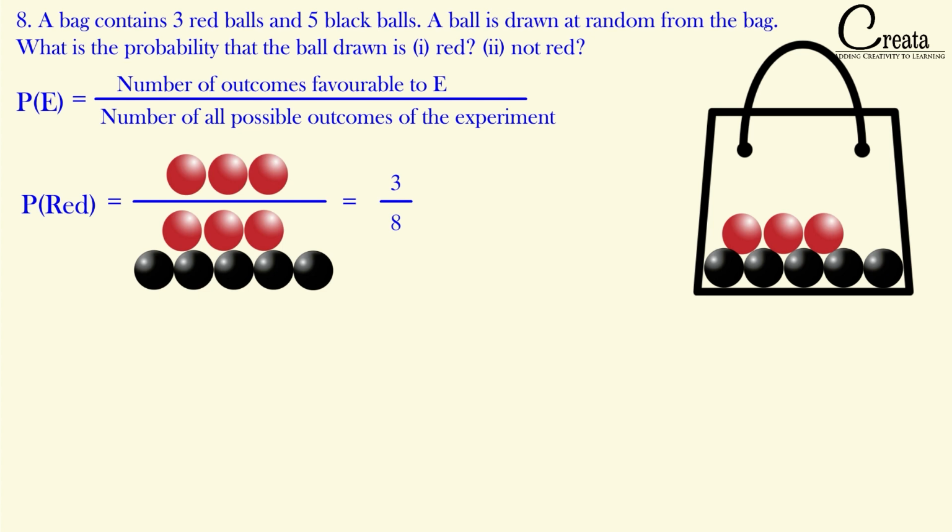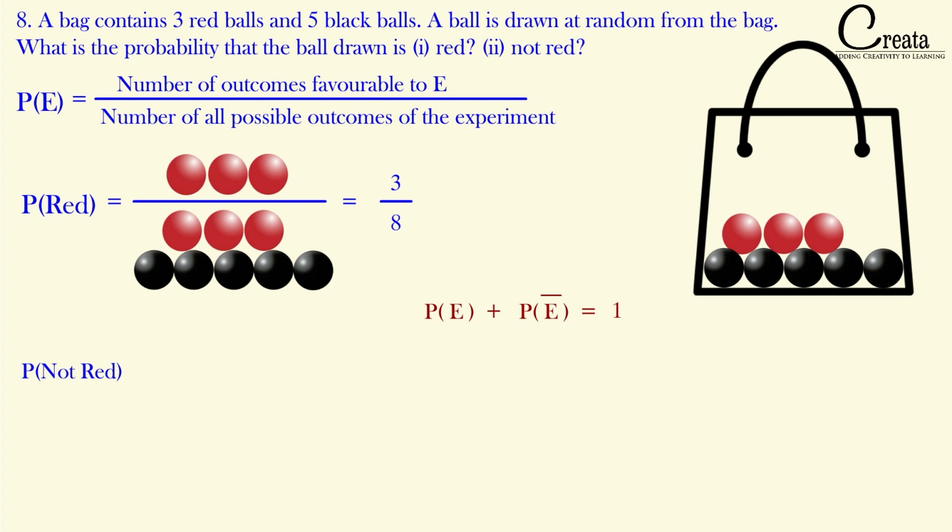We can approach the second part in 2 different ways. In the second part, we have to calculate the probability of not red ball. We can use the formula, that is P(E) plus P(E bar) is equal to 1. That is probability of happening of the event plus the probability of not happening of the event is equal to 1. We can use this fundamental to solve the question.